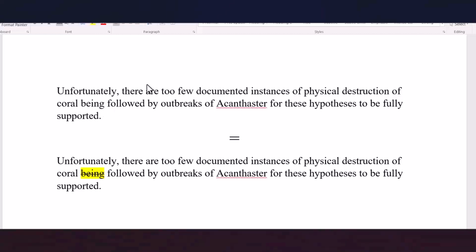Instead of saying there are too few documented instances of physical destruction of coral being followed by outbreaks, you can say there are too few documented instances of physical destruction of coral followed by outbreaks of acanthaster. You see that we crossed out being here.